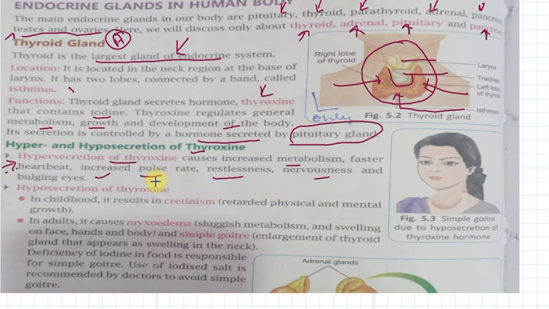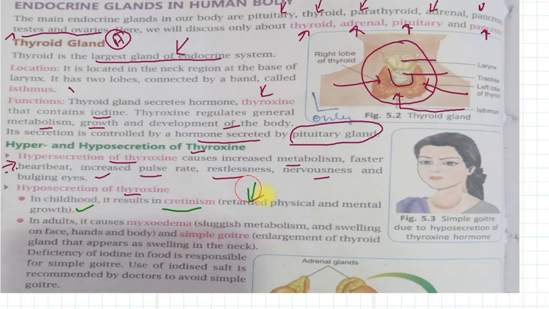Now it was hypersecretion, now we will move on to the hyposecretion of this thyroxine. When we are in childhood, the hyposecretion of thyroxine results in cretinism, which is retarded physical and mental growth.